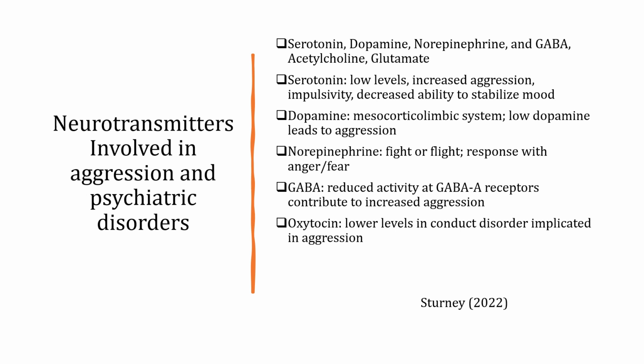GABA imbalances particularly contribute to aggressive behavior in relation to the serotonin relationship. Acetylcholine and glutamate also play a role in aggression, with acetylcholine contributing to hyperactivity in the subcortical limbic region, and glutamate, being the excitatory neurotransmitter, also playing a role. Oxytocin has implications in pediatric aggression as well, as lower levels are implicated in conduct disorders.